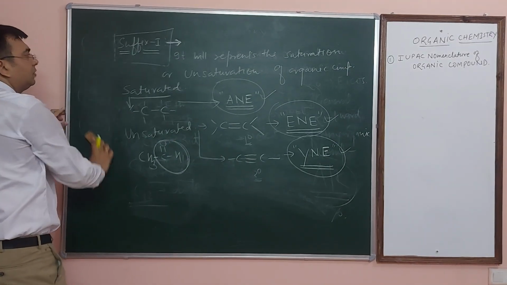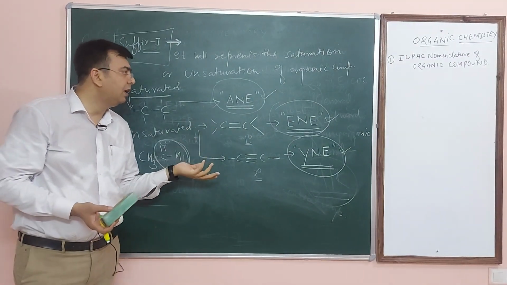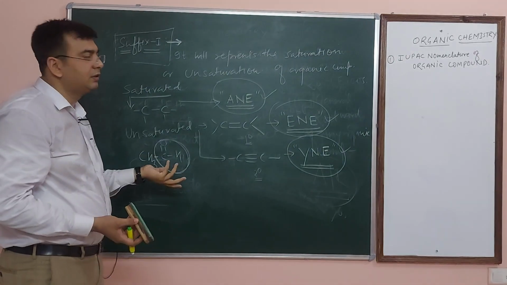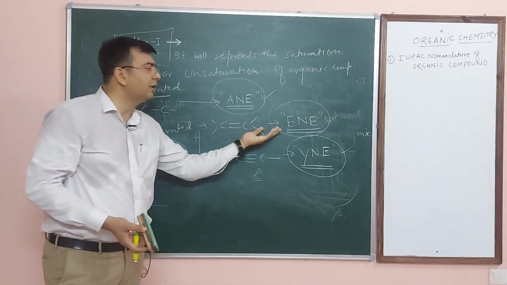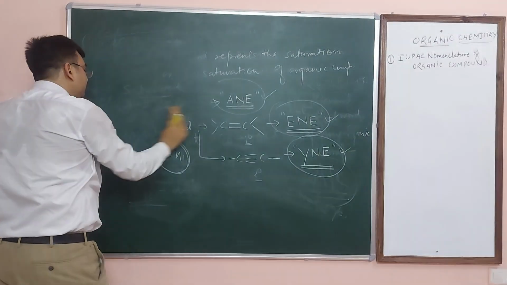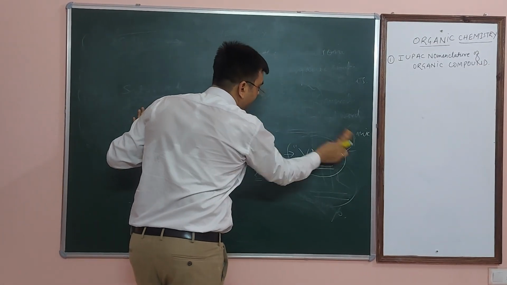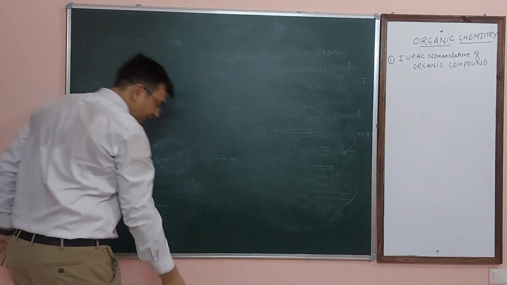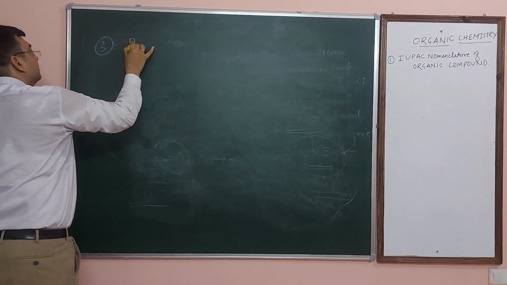Now 2 terms are over: the root words and suffix first. You can see it's very easy to remember eth, meth, pro, but, pent, as well as suffix first: ane, ene and ine. Ane means carbon-carbon single bond, ene means carbon-carbon double bond, and ine means carbon-carbon triple bond. Now the third term we are using is known as prefix. Prefix and suffix second, these 2 terms are left.